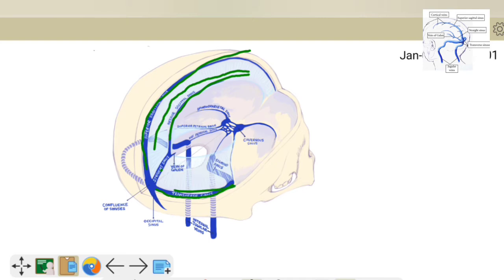All these sinuses we will study in detail: what are the tributaries, from where they extend, and where they drain their blood. All this we study in different parts of videos.